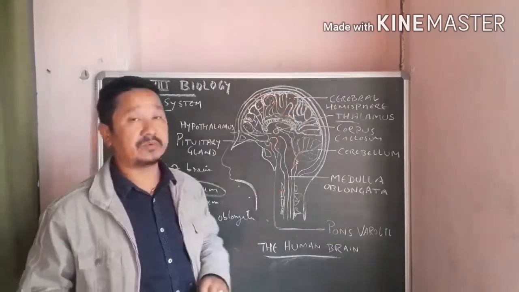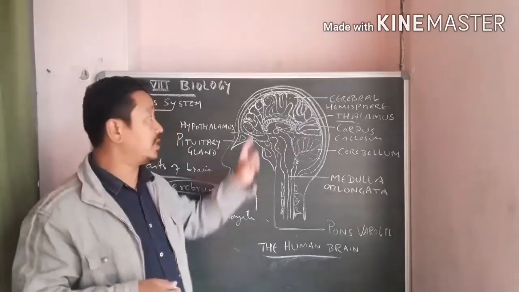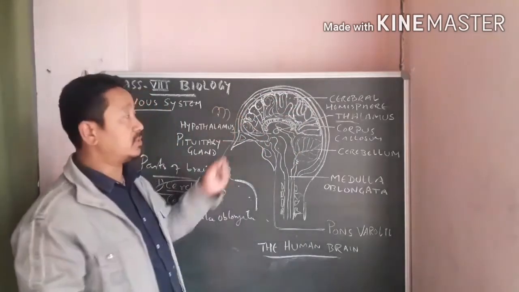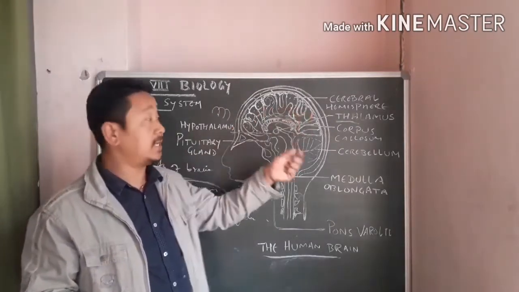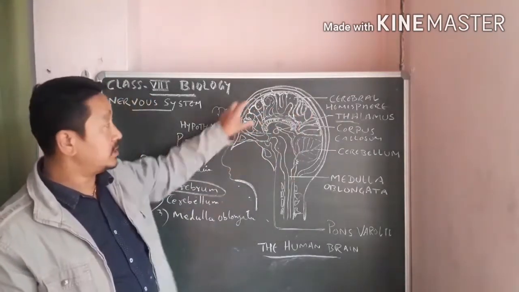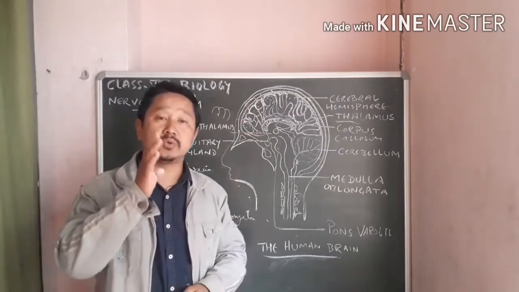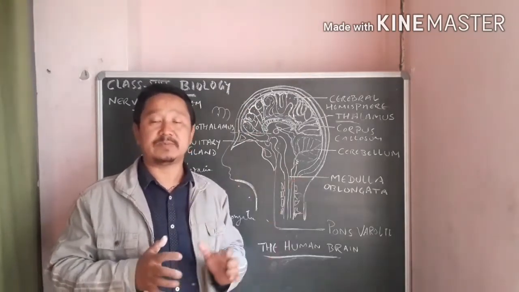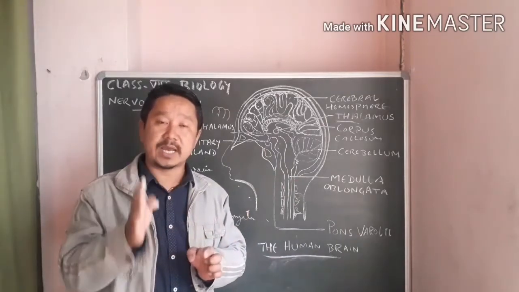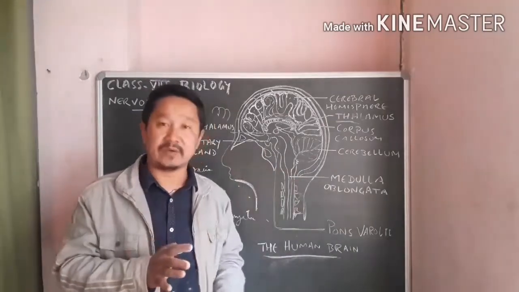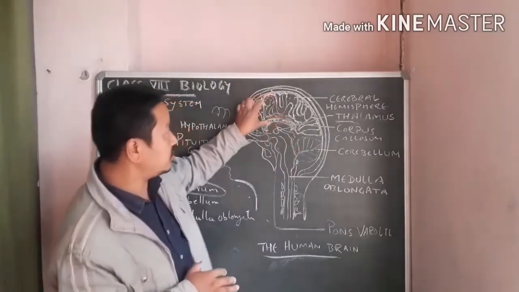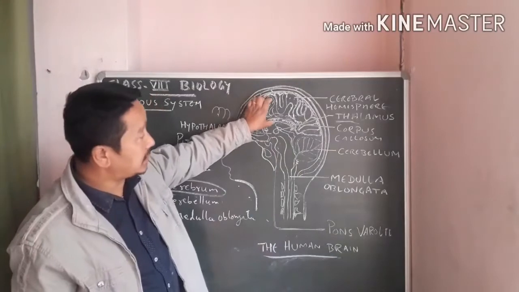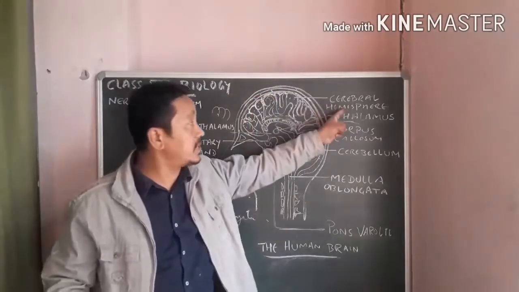This is cerebrum, which is highly convoluted, where you find a lot of folds, with a lot of ridges here. And this cerebrum has got 2 equal halves, right half and left half. Here you see only 1 half, the other side is there. So each half is called cerebral hemisphere.